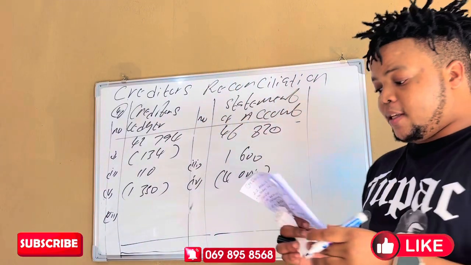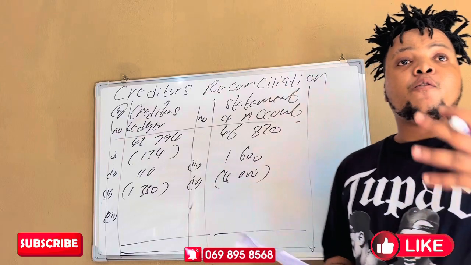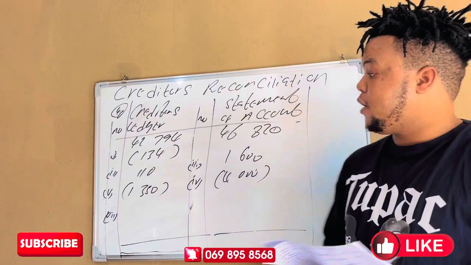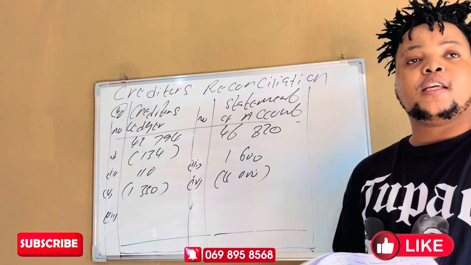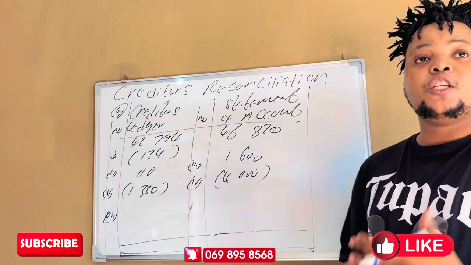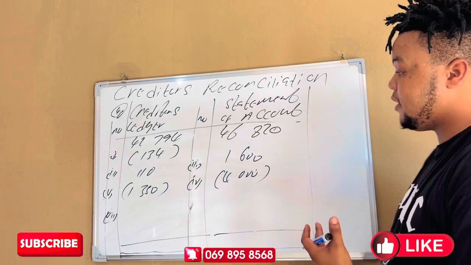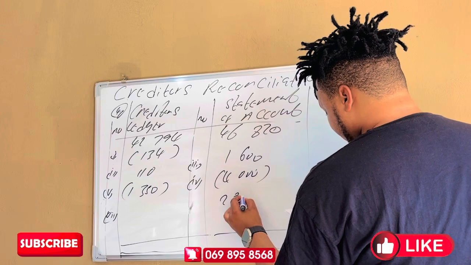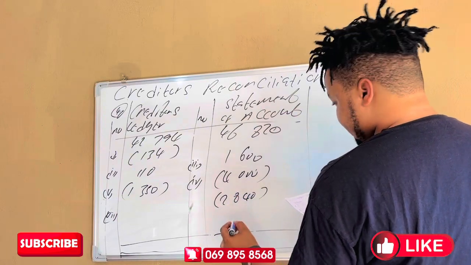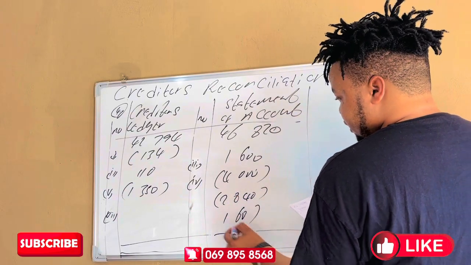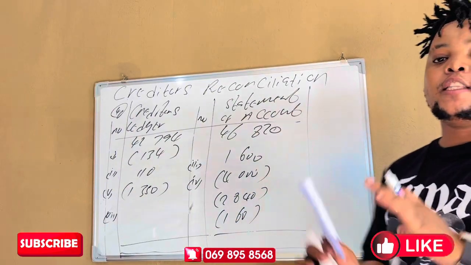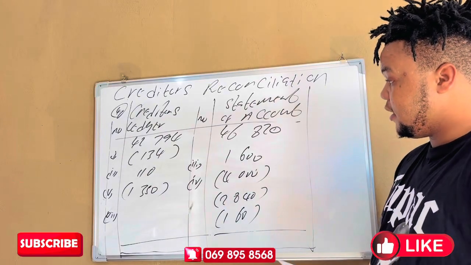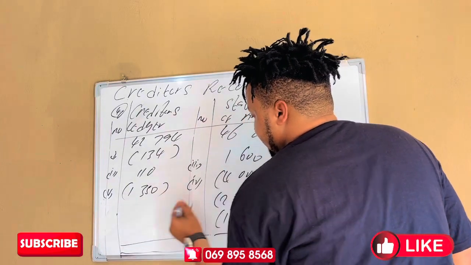So in this Roman figure number 6, they are indicating that Sophia recorded the EFT, and this EFT and the discount didn't appear on the statement of account. Meaning that we need to record the EFT and discount, which decrease the debt. So it's still the Roman figure, and then 2,840 in brackets, and also 160 discount in brackets, because they omitted this transaction. They don't have this transaction, so we must give them the transaction. So it's supposed to be this side.